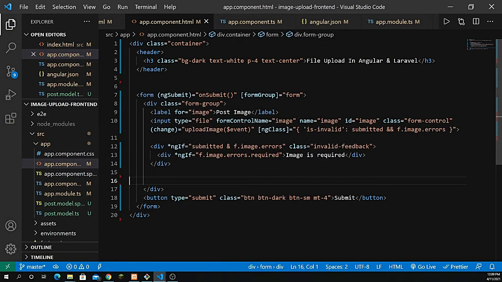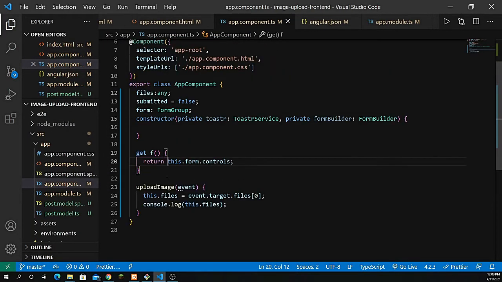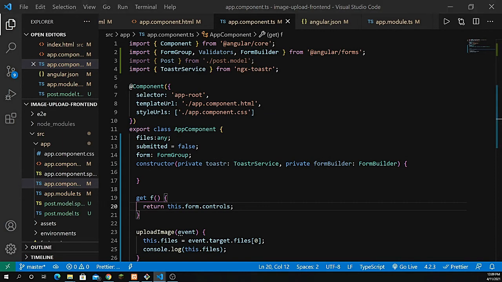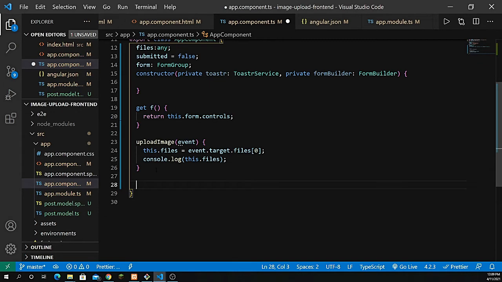So there we go. So ngIf, if it's submitted, and yeah, I just forgot to bring a double and, right? Now let's go back. Now, property onSubmit does not exist on type AppComponent. All right, so yeah, I have to define here another function, basically this onSubmit function, with the help of which we are able to submit the form, right?